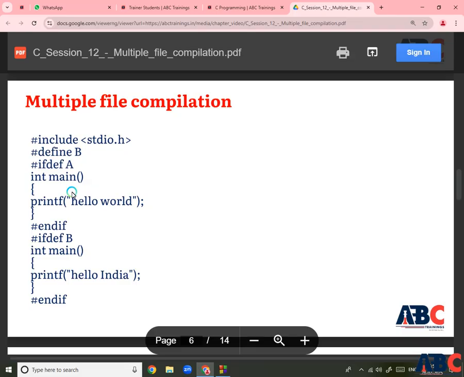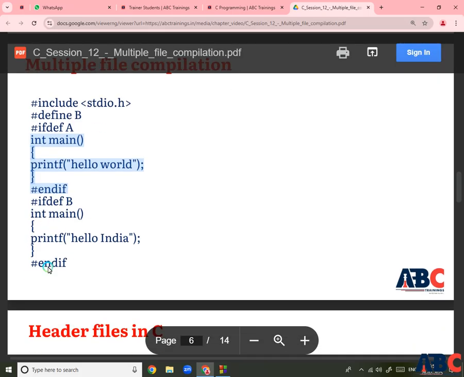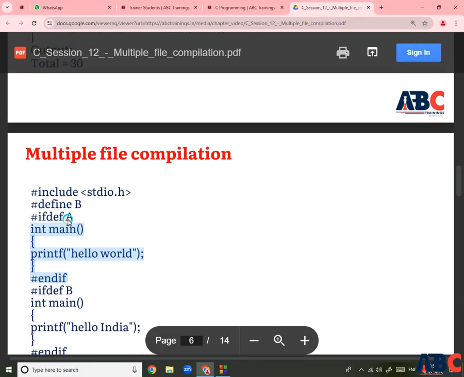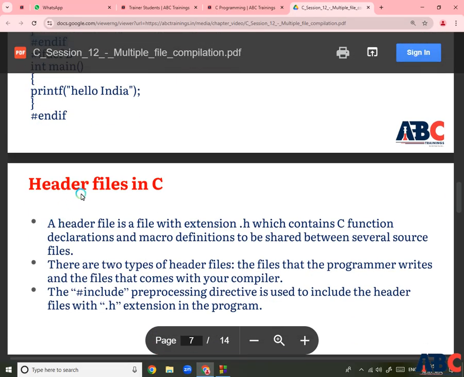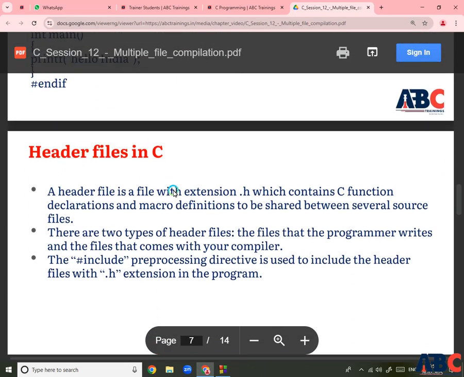So firstly, if def A is started and closed here, and then the second one, if def B is starting here and closing here, those are the two multiple file compilations. So header files in the C programming language is another concept.